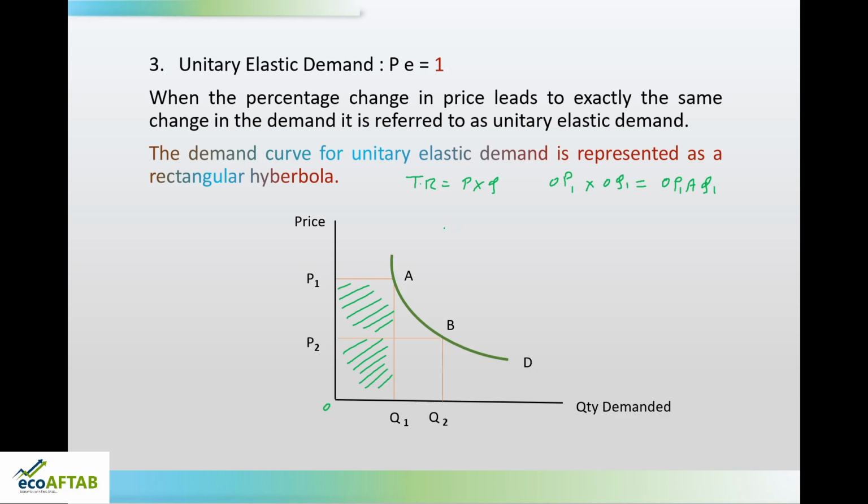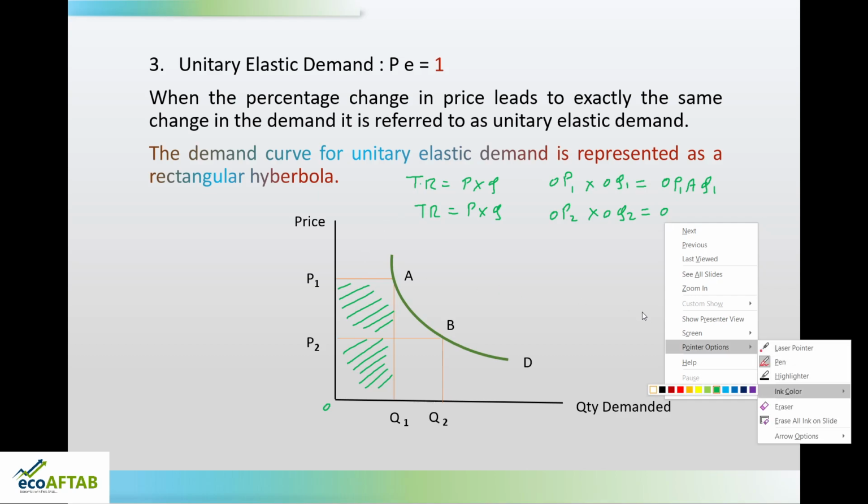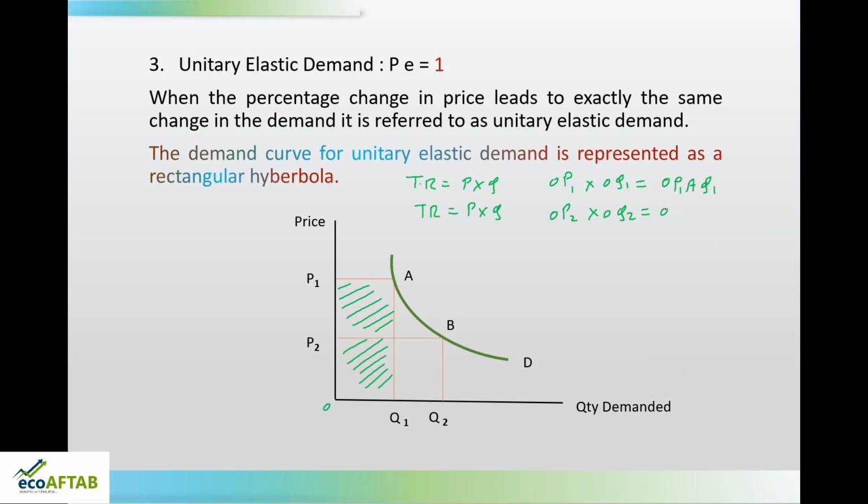Now, if the price decreases from OP1 to OP2, what will happen to the total revenue? Again, the formula is same, P into Q. That is, now the price has become OP2 and quantity has become OQ2. So, what is the total revenue? The total revenue is, I will change the color for this, OP2 BQ2, that is this particular shaded area.